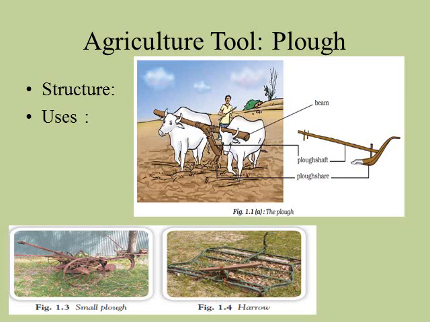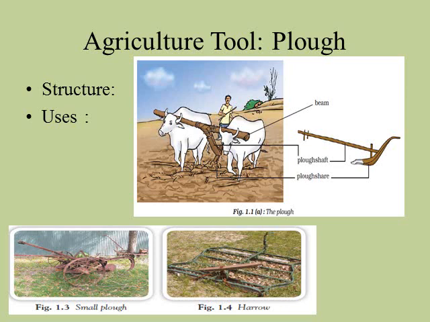Next one, the uses of this plug. See, it is used for soil tilling. It is also used to improve the air circulation inside the soil so that it allows roots to breathe easily. It loosens the soil and allows roots to penetrate easily. It is used for turning so that it uproots the unwanted plants, that is weeds. The earthworms and microorganisms present in the soil are called farmers' friends because they do further turning and loosening of soil and thereby increase the fertility of soil. Also, loose soil helps them for their survival. So this is all about the plug.